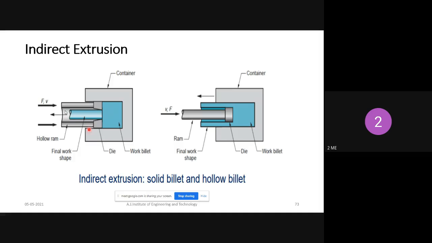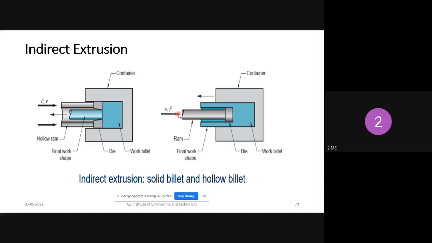This process is mainly used for producing hollow parts. This is the actual rod shape we can produce. Here we are using a hollow type of ram. Or one more way we can produce a hollow part: we use a ram of smaller diameter, and there is no requirement of a die here.